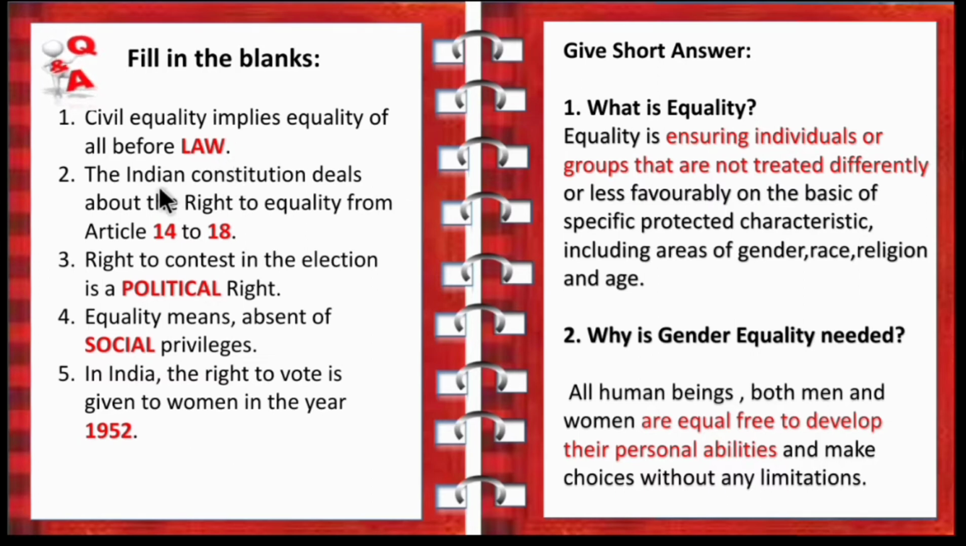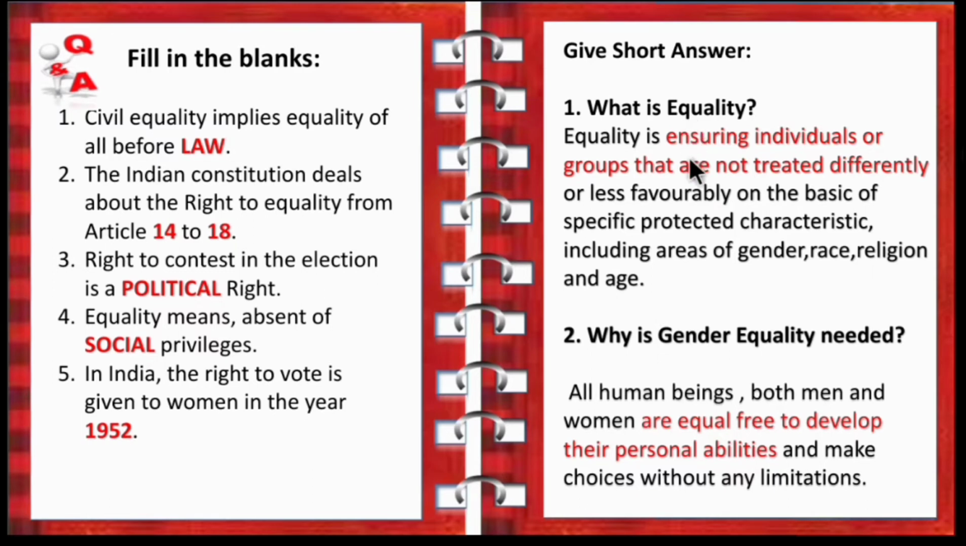Then second question, the Indian Constitution deals with the right to equality from Article 14 to 18. So we have seen a set of articles. So it starts from 14 to 18. So the answer is 14 to 18. Right to contest in the election is which right? It comes under political right. So contest in the election comes under political right. Answer is political. Equality means absence of dash privileges. So equality means absence of social privileges. Next, in India, the right to vote is given to the women in the year 1952.